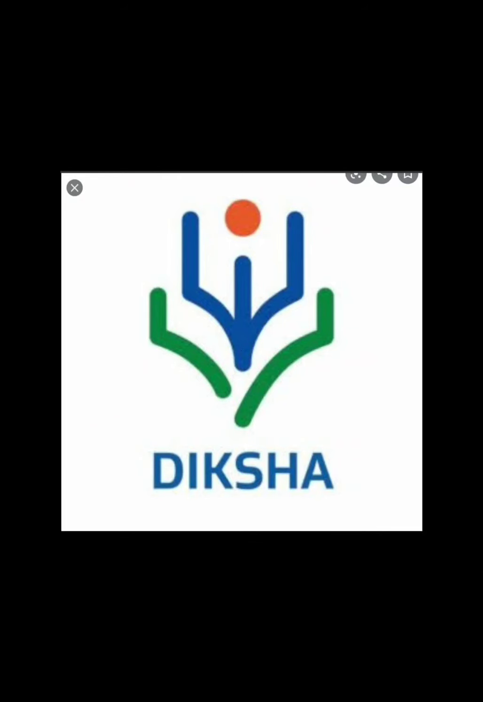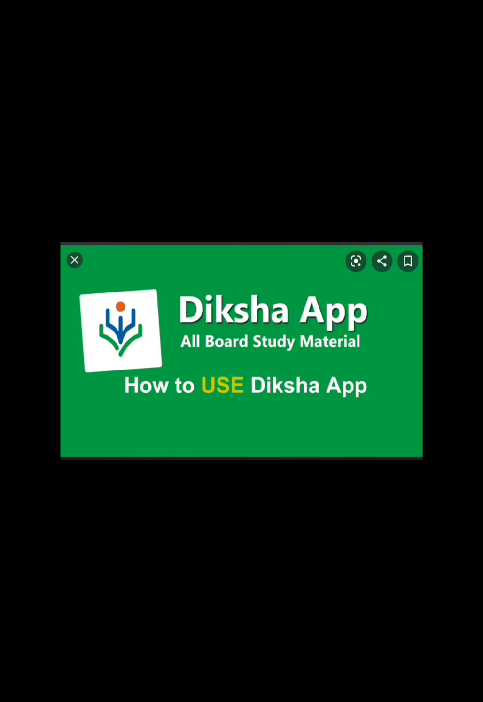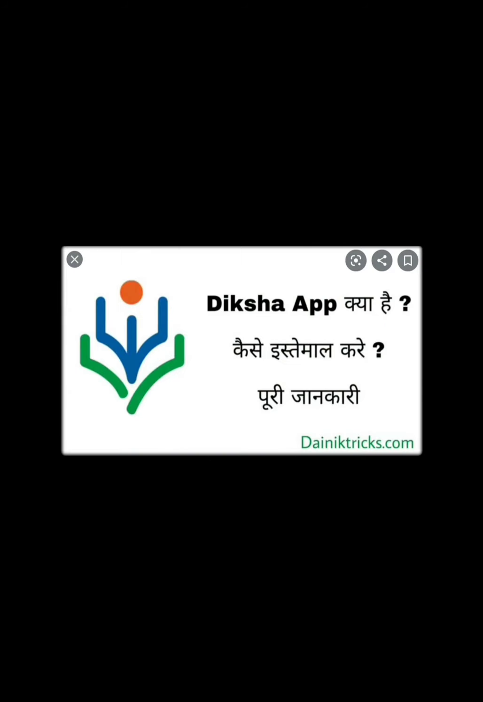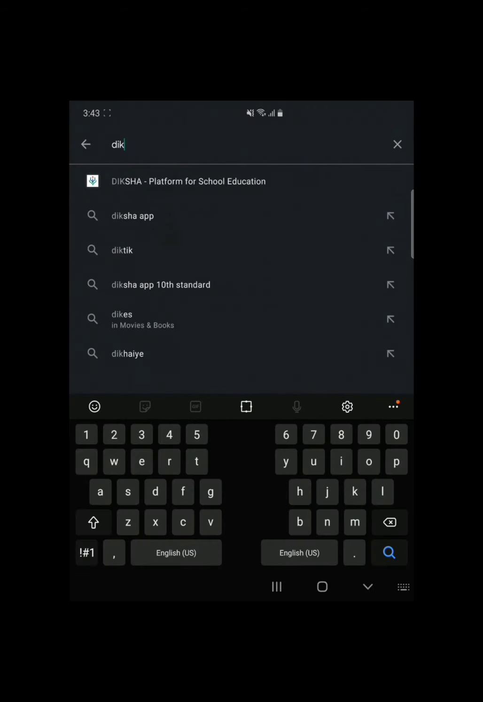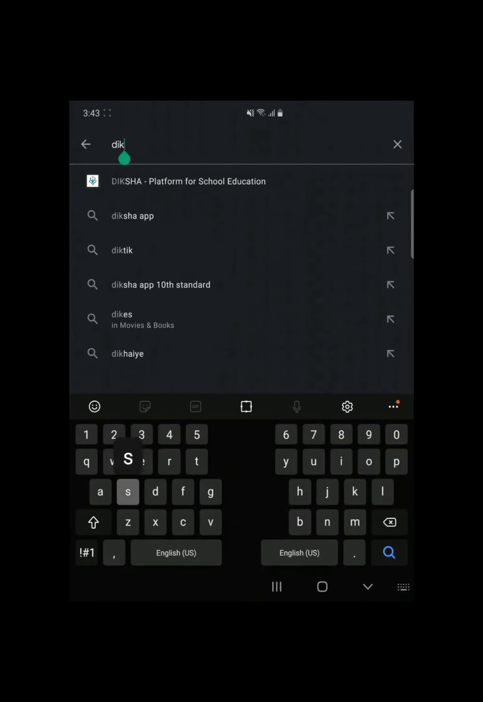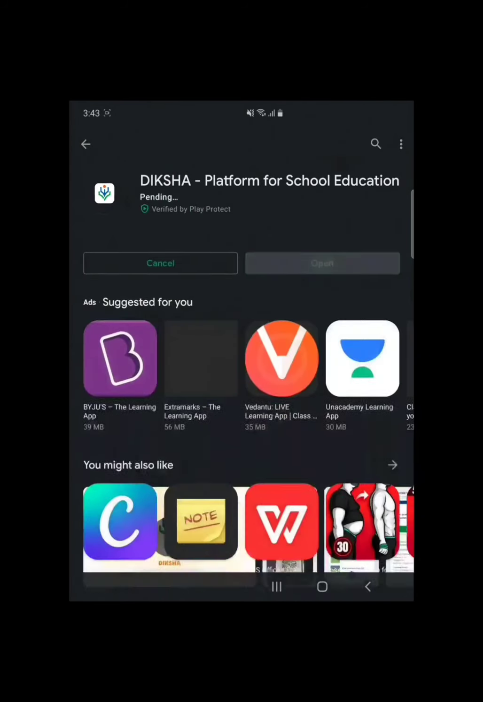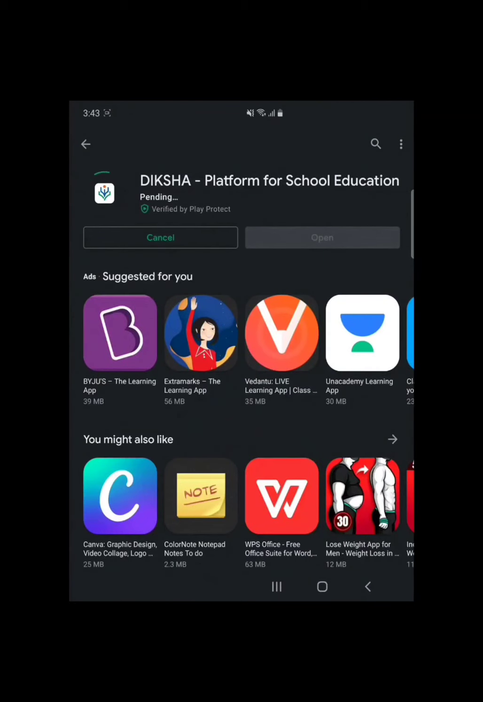See, this is the Diksha app which you have to collect from. We will discuss downloading Diksha, then how to use this app, and then complete information about it. So first you have to go to the Play Store and type Diksha application platform. You will simply get a Diksha icon like this, which you can see on my screen. Just install it. After installation, you just open it.